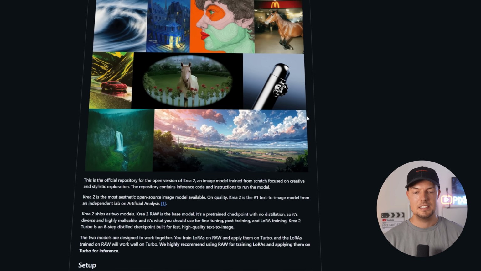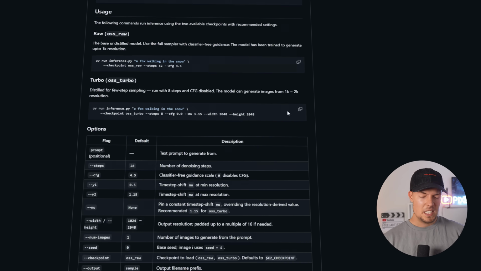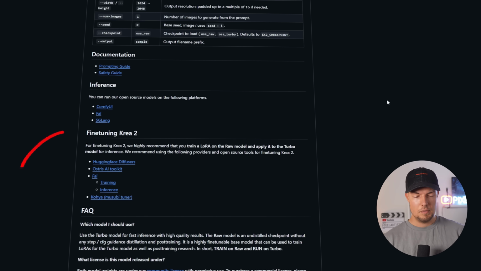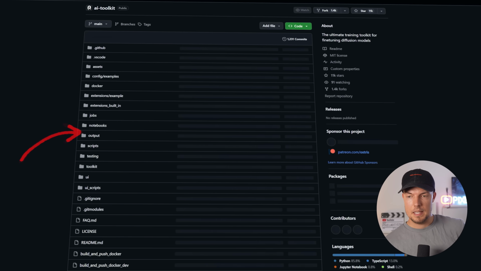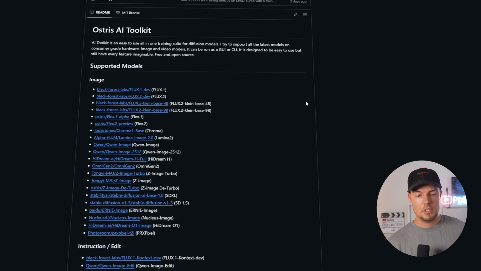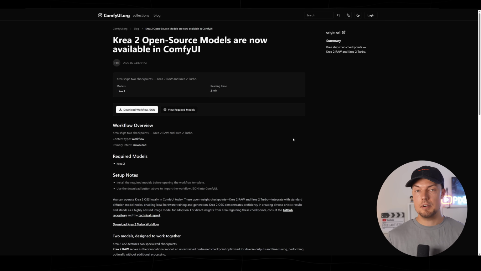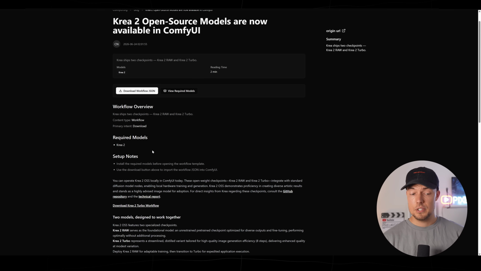In case you would like to see something in this direction, let me know. But basically the weights are available. You will also see that you can fine-tune Krea 2. As an example, I mentioned here the Ostris AI Toolkit, and you can use it now as well directly in ComfyUI. So definitely make sure to check that out.